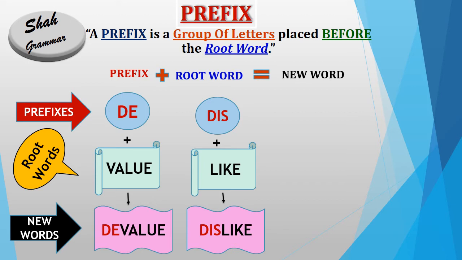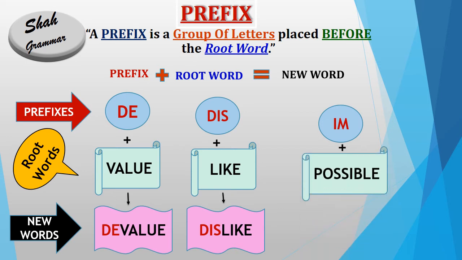Now come to the next example. If we have the prefix "im", "im" means not, and our root word is possible. Possible means practicable, easy. So what will be the next word? If we add "im" before possible, it will be impossible. Impossible means not possible, not easy. So guys, you saw that many words are created with the help of prefixes, and most have the opposite meaning of the root words. Now prefix is clear.